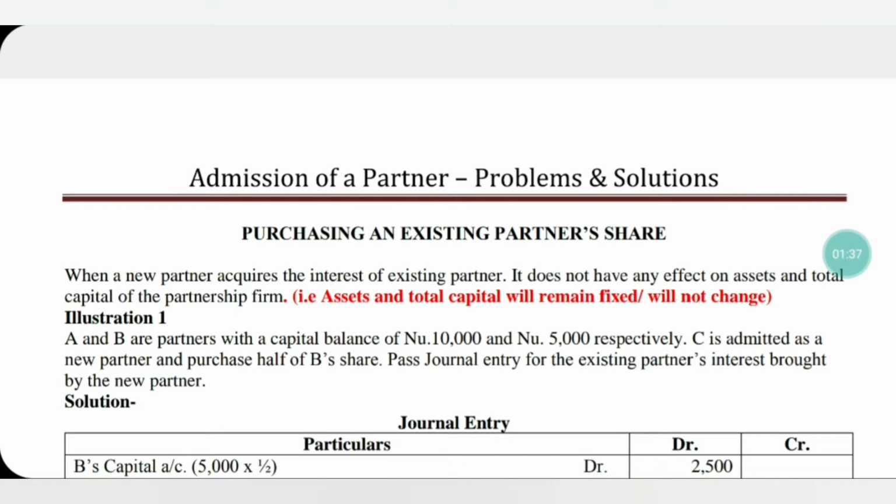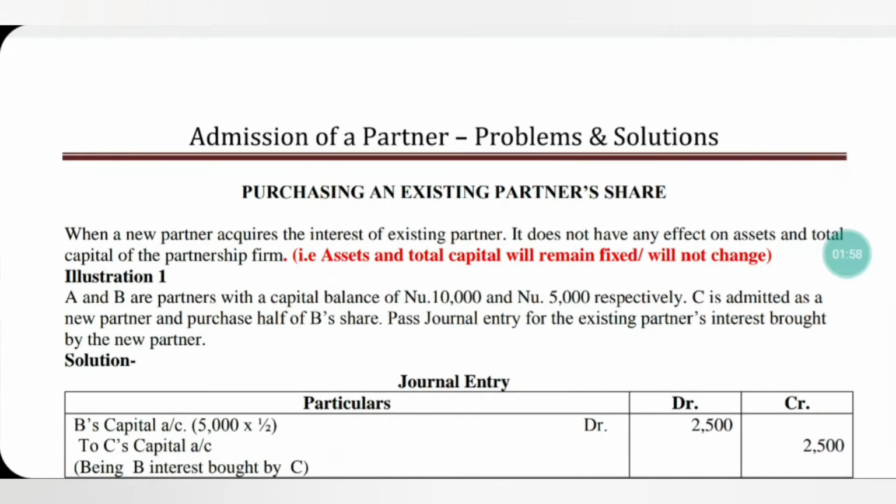In this question, the existing partners A and B are already there and their capital balance is 10,000 and 5,000 respectively. That is, A is having 10,000 and B is having 5,000. A new partner C is admitted into the partnership and purchases half of B's share. What will be the journal entry for the existing partner's interest bought by the new partner?